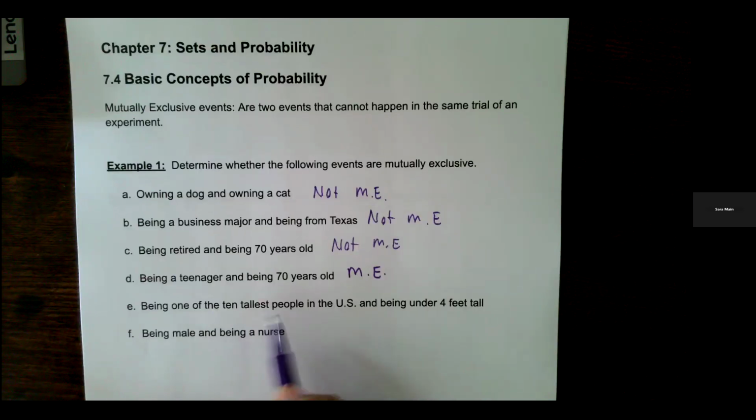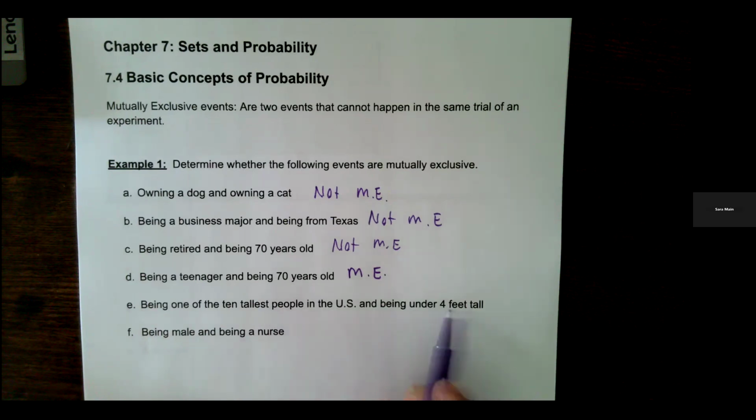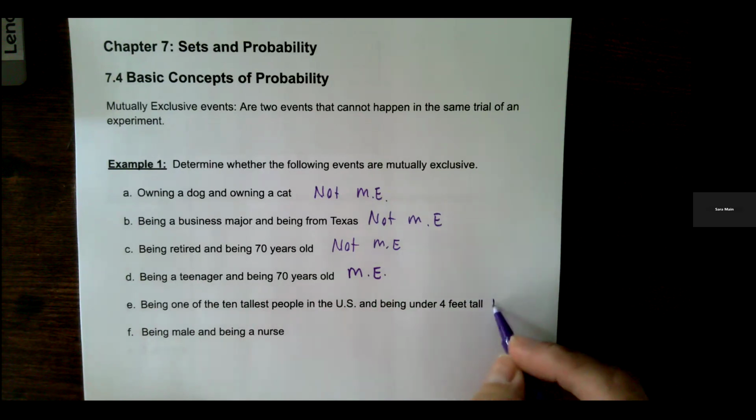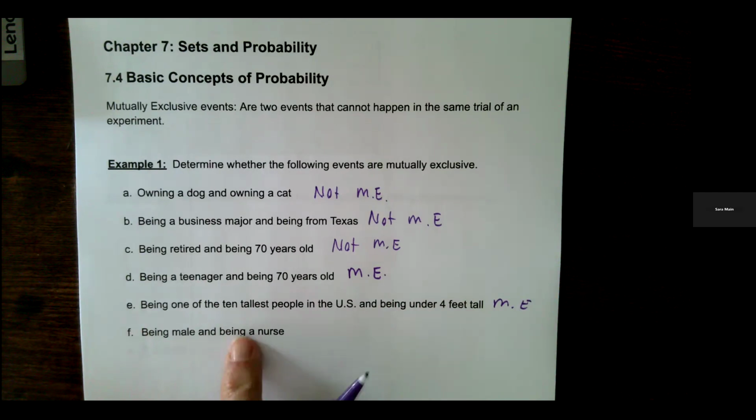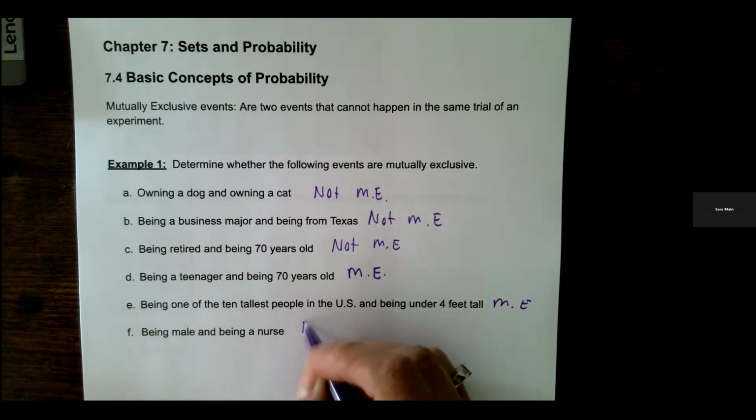Being one of the 10 tallest people in the US and being under 4 feet tall. You cannot be those at the same time, so they are definitely mutually exclusive. And then being male and being a nurse. You can be a male and a nurse at the same time, so they are not mutually exclusive.